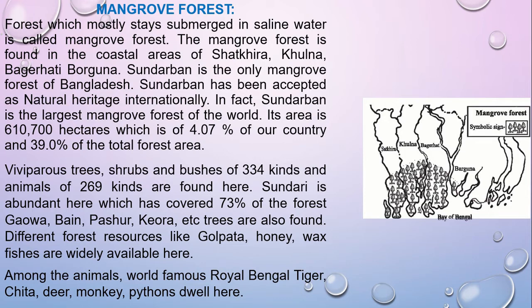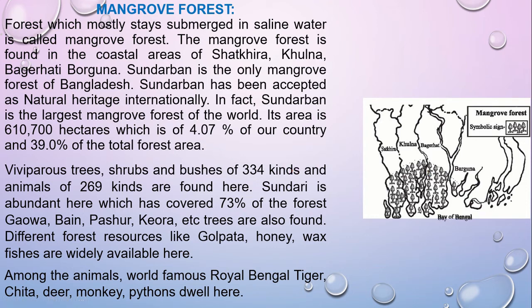It is situated in coastal regions like Satkhira, Khulna, Bagerhat, Barguna, and Sundarban. If you have a look, this part of the map is Satkhira, Khulna, Bagerhat, Barguna. The coastal region is the mangrove forest.